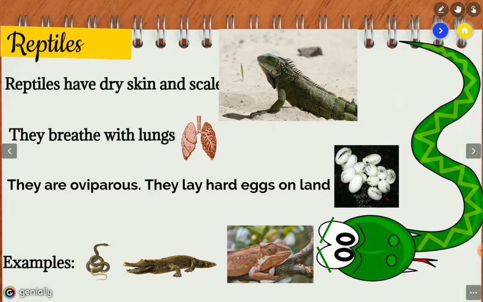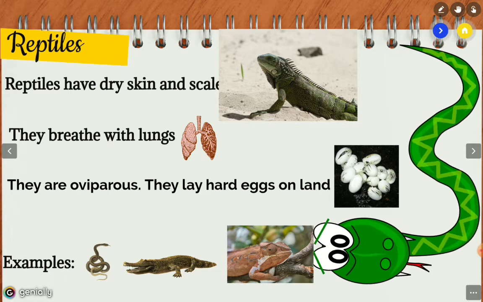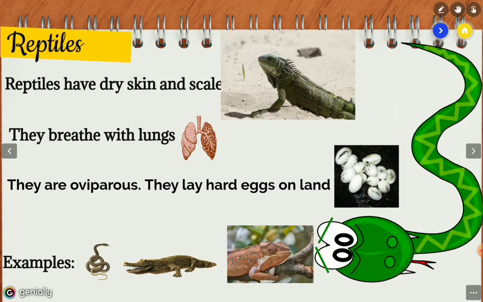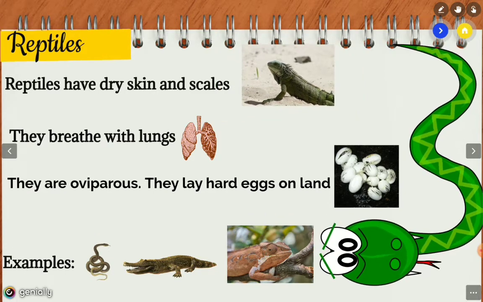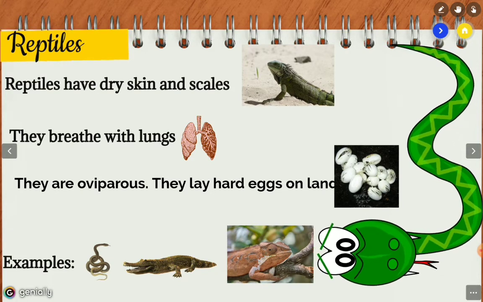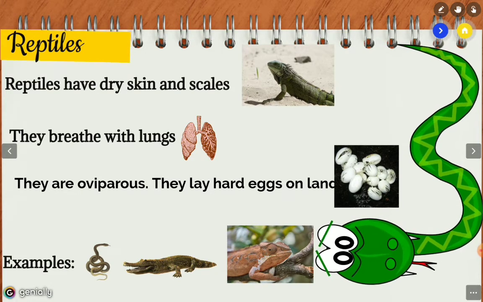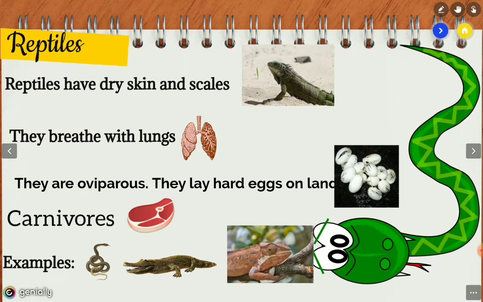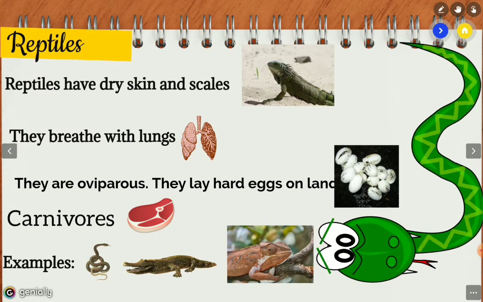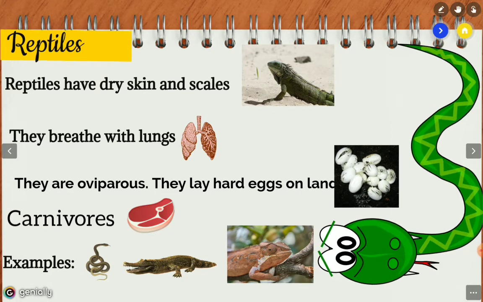You remember, they crawl or slither. Well, they breathe with lungs, they reproduce by eggs, and some examples that we have said before are snakes, crocodiles, or lizards. Most reptiles, remember, are carnivores, but some are herbivores as well, all right? But most of them are carnivores.